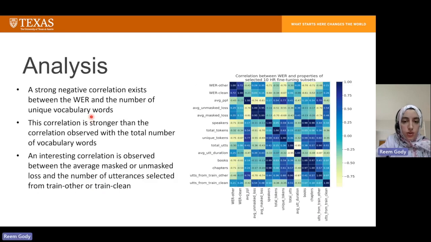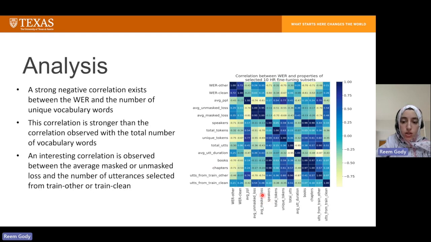We then did some thorough analysis on the correlation between the WER and the inherent characteristics of the fine-tuning subset. We observed that a strong negative correlation exists between the WER and the number of unique vocabulary words, as we can see here. This correlation is stronger than the correlation between the WER and the total number of vocabulary words in the fine-tuning subsets.